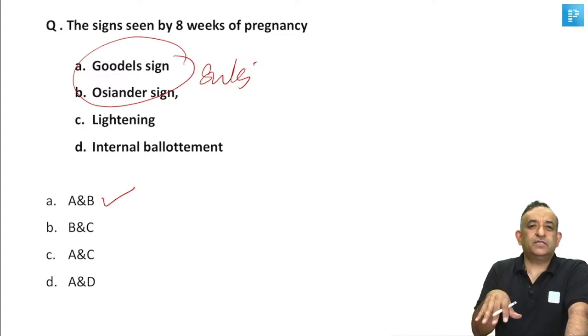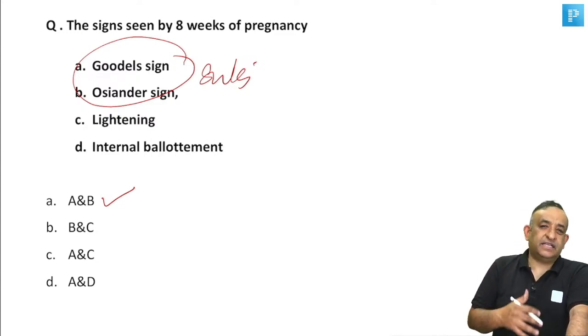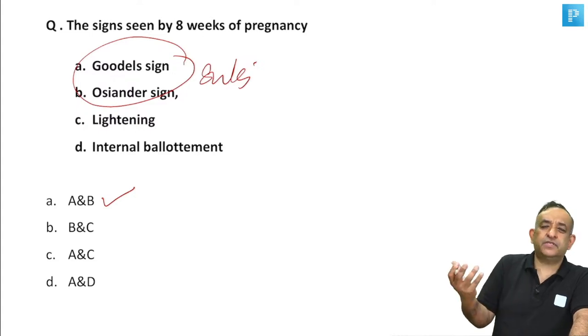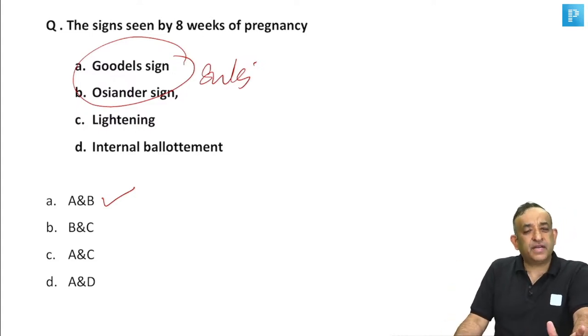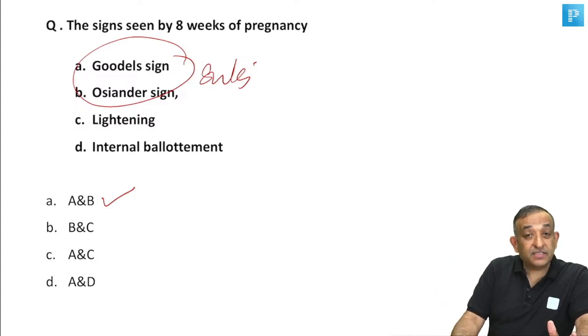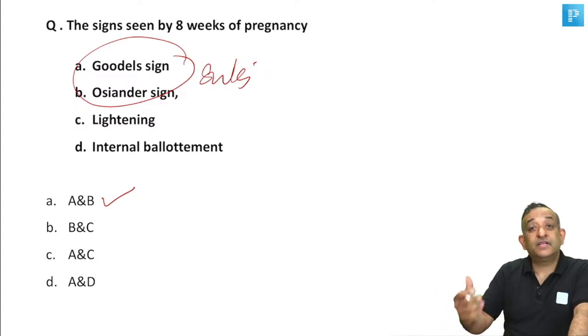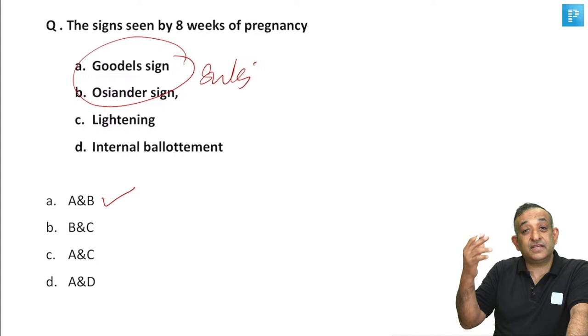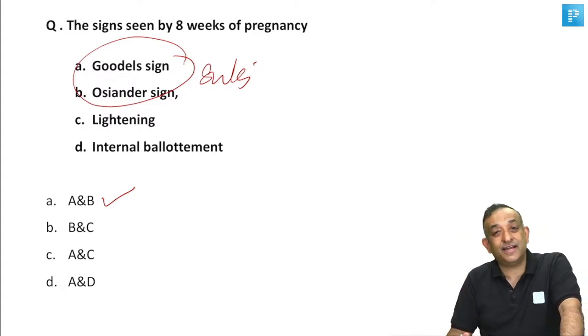Lightening is when the head gets into the pelvis. When the baby's head gets into the pelvis, the mother feels a little lightening. So engagement generally happens around 36, 37 weeks in a primigravida. In a multigravida, when does the engagement happen? It happens in labor. Sometimes it happens as late as when the cervix is fully dilated.